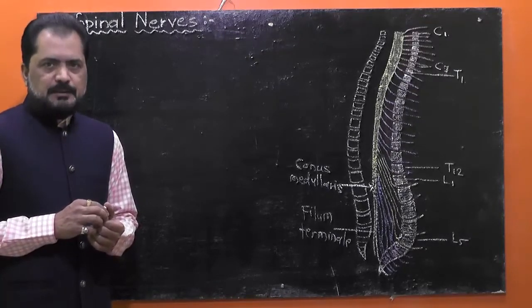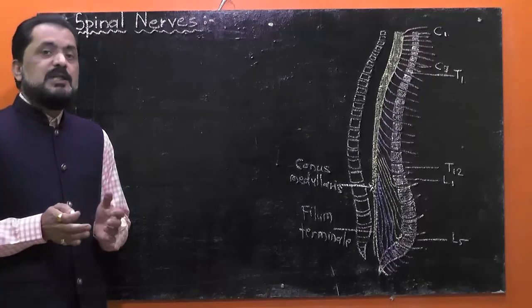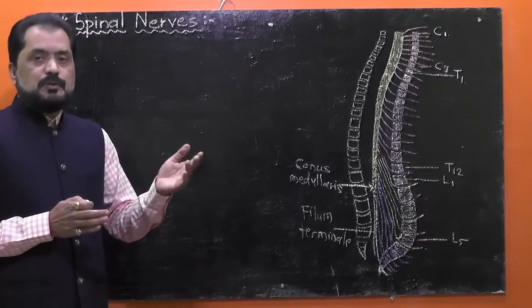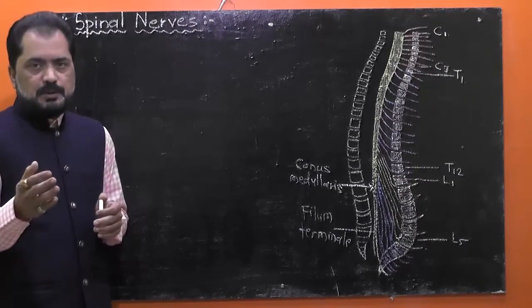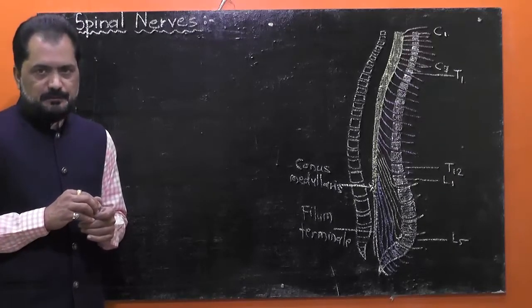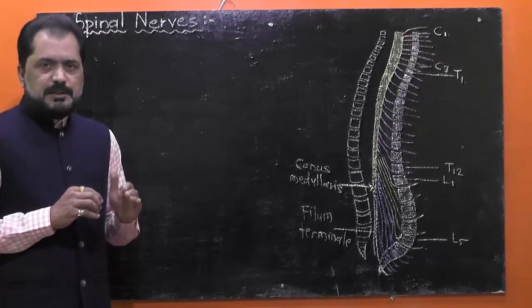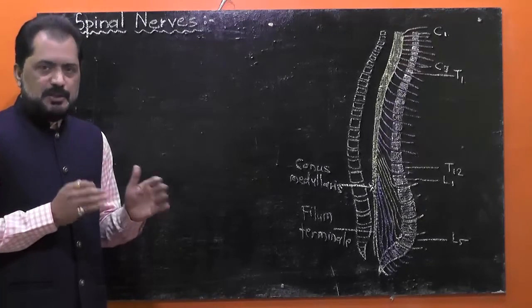And we know that cranial nerves means the nerves which either arise from the brain or join to the brain. The nerves which arise from the brain or join the brain are called cranial nerves. And we have studied all the details of the cranial nerves in the previous lecture.